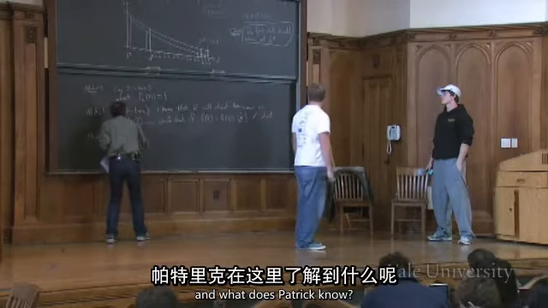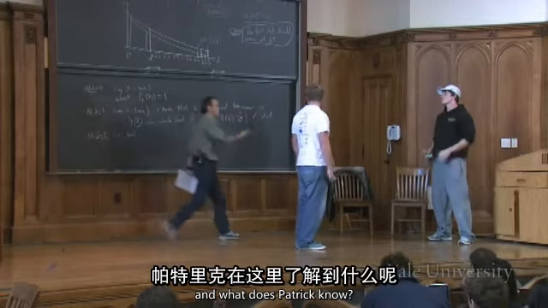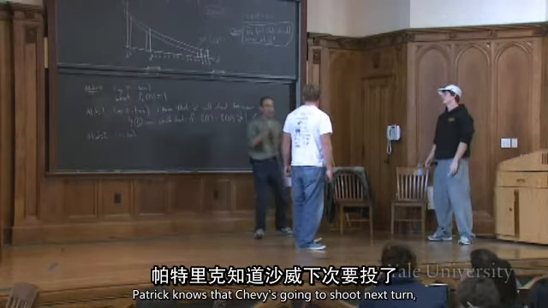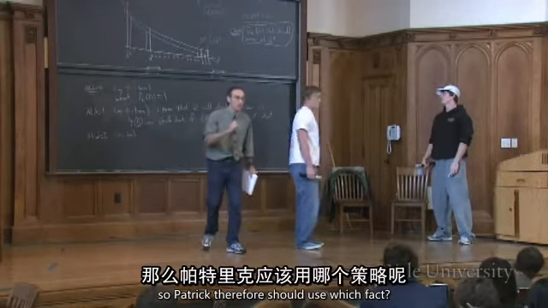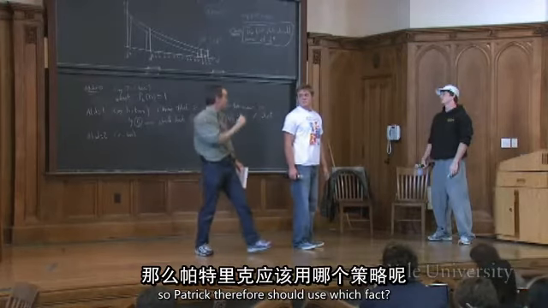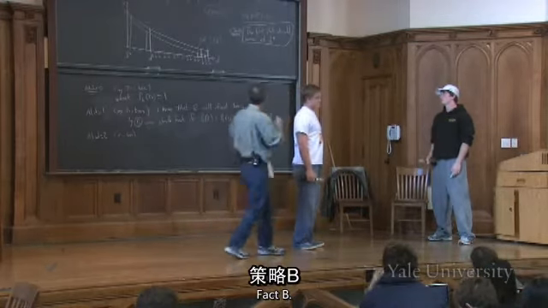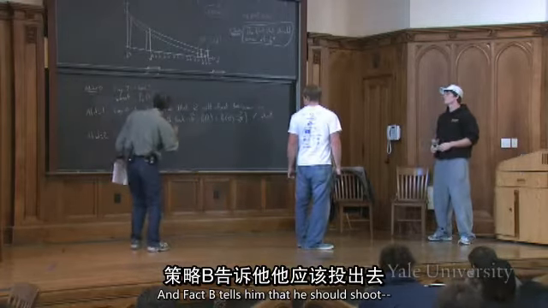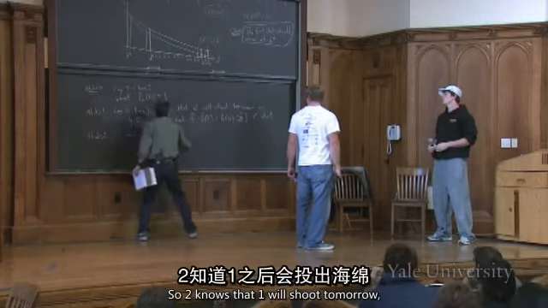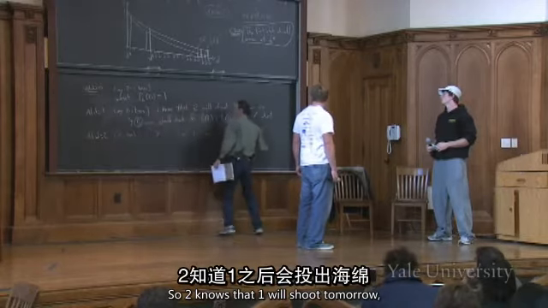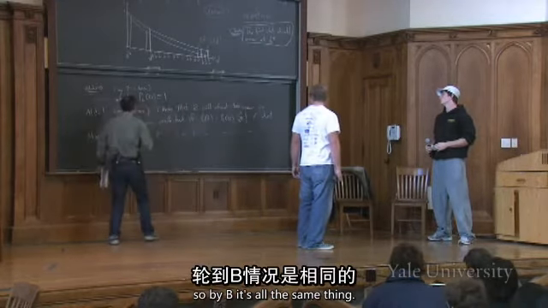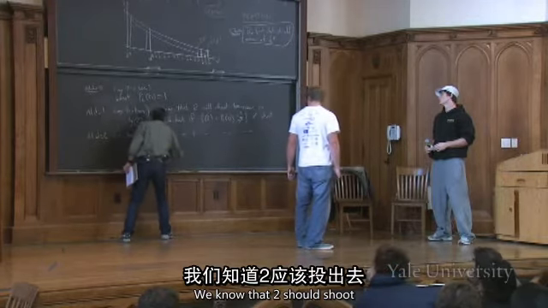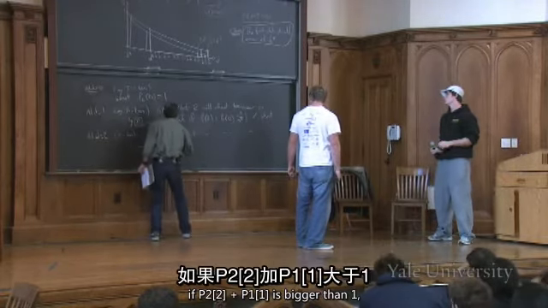2's turn. And what does Patrick know? Shout it out, Patrick. I know that Cheby's going to shoot next turn. Right, Patrick knows that Cheby's going to shoot next turn, so Patrick therefore should use which fact? Fact B. Fact B tells him that he should, let's put this in, so 2 knows that 1 will shoot tomorrow, so by B, it's all the same thing, we know that 2 should shoot if